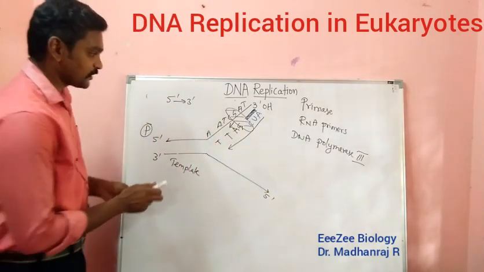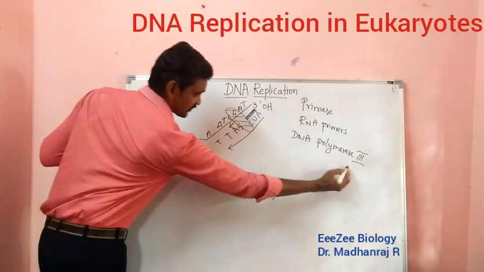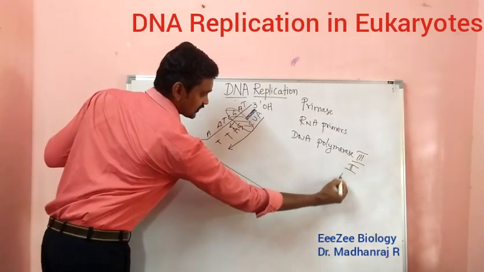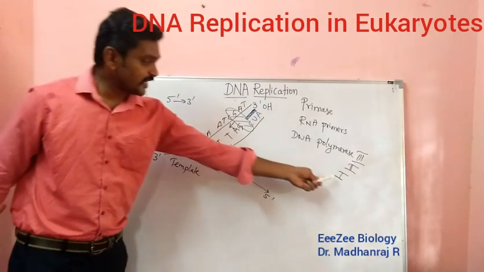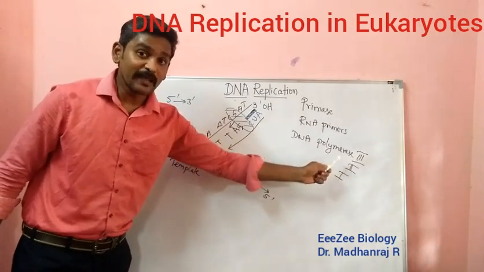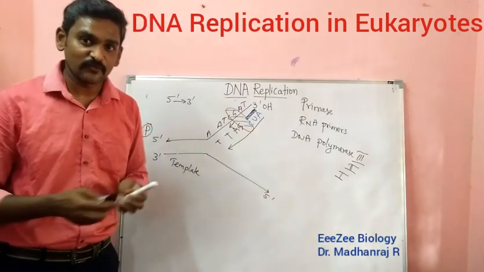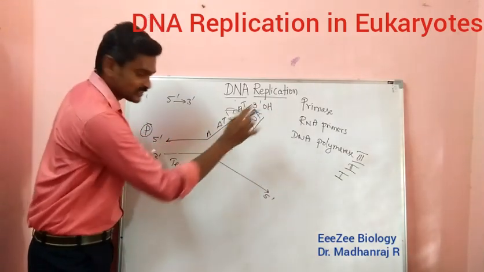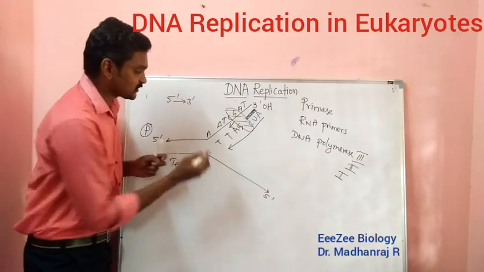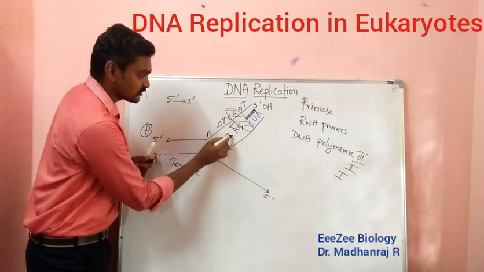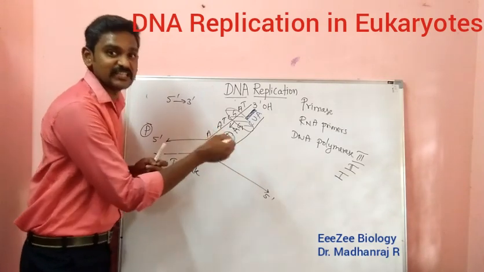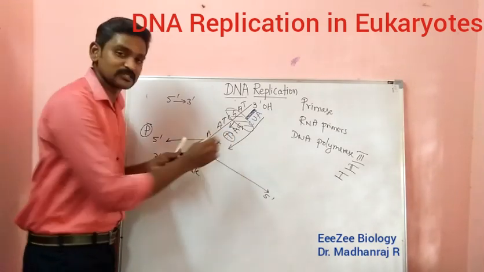So what happens here? Another set of enzymes called polymerase 2 and polymerase 1 are there. What are their functions? Polymerase 1 and 2 both help in the repair mechanism. For example, suppose polymerase 3 makes a mistake. Sometimes, where T should be, some other base like G or C may come and join in this place.